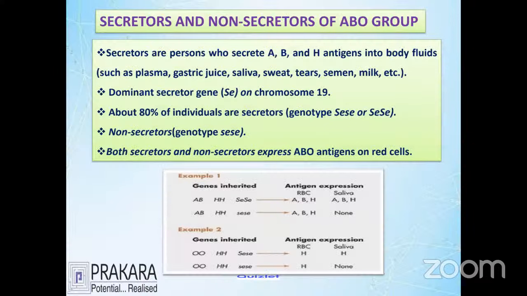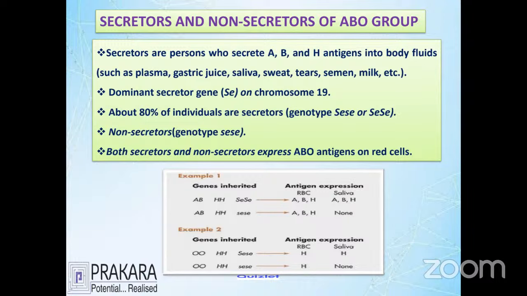Now let's see another thing. Can the blood group systems be found apart from in the blood, in other body fluids? Yes, there is a possibility. That's why we have the secretory genes. We have the secretory gene, the Se gene, on chromosome 19, which is carried from the parent.